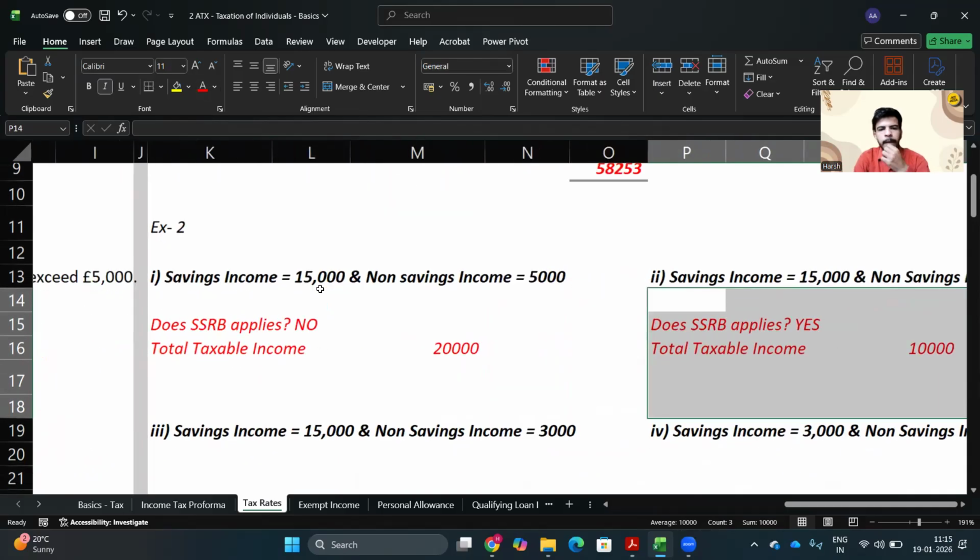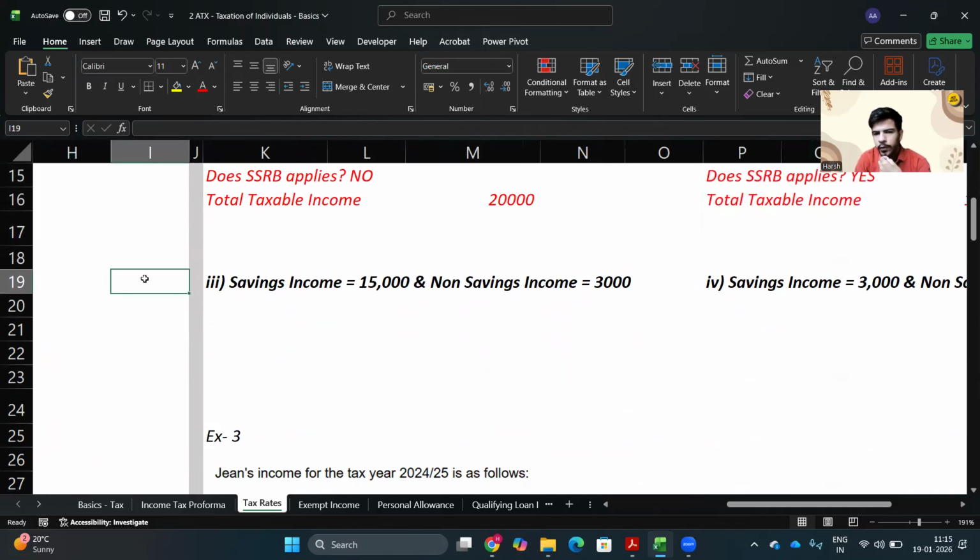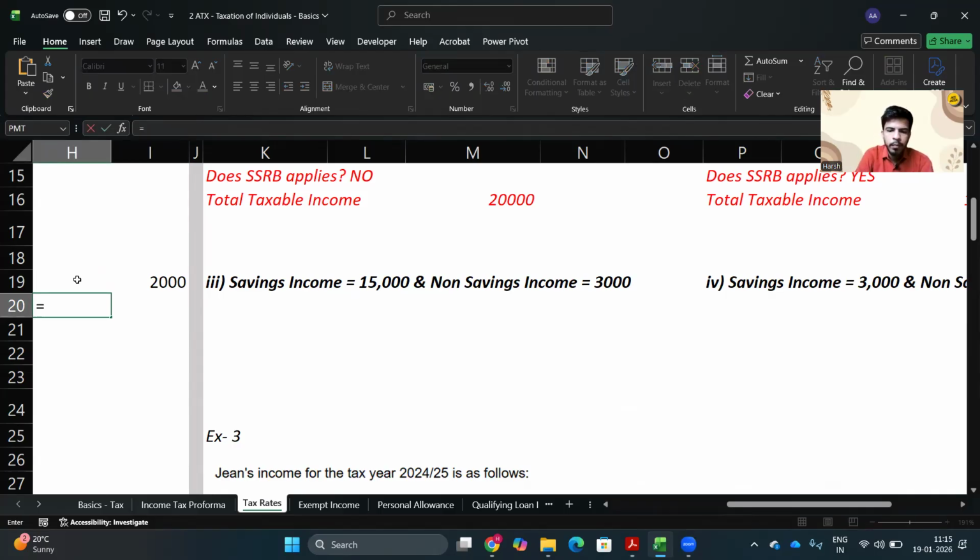Next is savings income of 15,000 pounds and non-savings income of 3,000 pounds. Do you get the starting rate band? Yes, obviously, because non-savings income of 3,000 is below 5,000. So out of the 5,000, 3,000 is consumed. You have 2,000 of savings income starting rate band available. So what would your taxable income be?